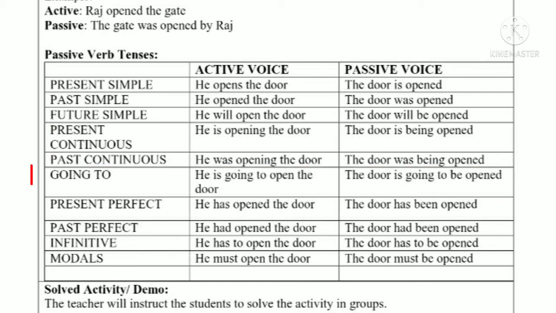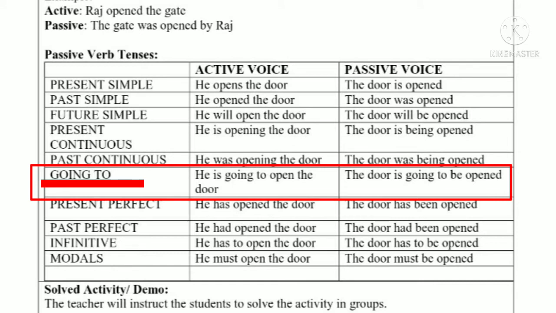And then the going to structure is a typical one, when in present continuous form going to is used in a sentence. He is going to open the door. So here with going to, the next verb automatically becomes infinitive, to open, going to open. While changing the sentence into passive voice, you have to be very, very careful. The door is going to be opened. Is going to be opened. So be is to be inserted, and the infinitive is converted into past participle, to be opened.